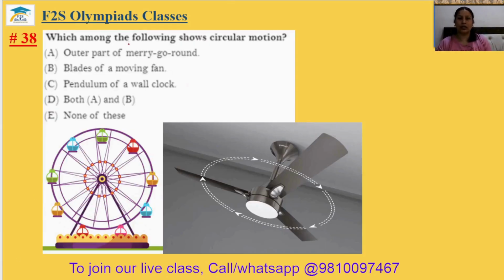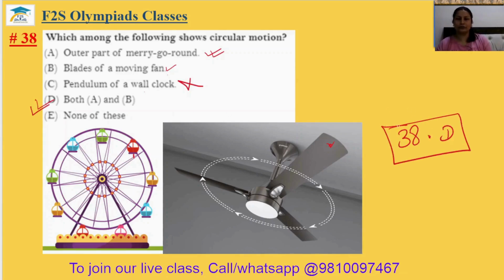Question number 38. Which among the following shows circular motion? Merry-go-round, this is the circular motion. Yes. Blades of a moving fan, so this is also showing the circular motion. Pendulum of the wall clock, no. This is your periodic motion and semi-circular motion. So A and B. 38th answer will be your option D.